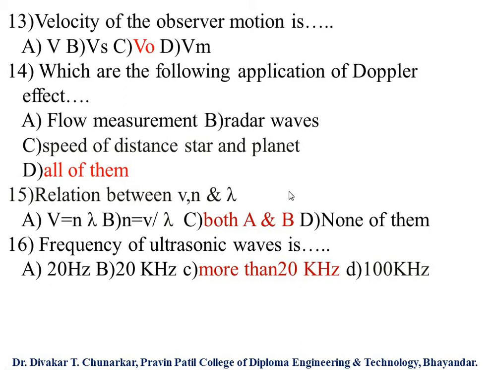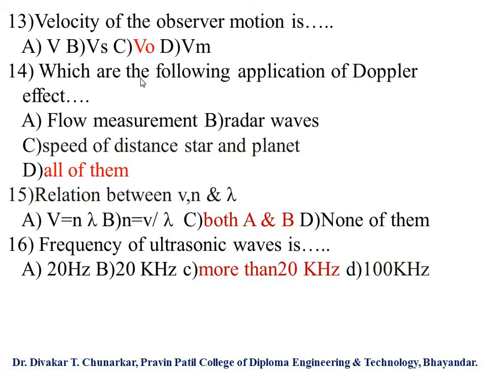Next MCQ, velocity of observer motion. Velocity of observer motion is V, Vs, Vo and Vm. So these are the options we have been given. And our question is, velocity of observer motion is. So our answer option is C, Vo. So we can click this answer, Vo. Vo is the velocity of the observer.